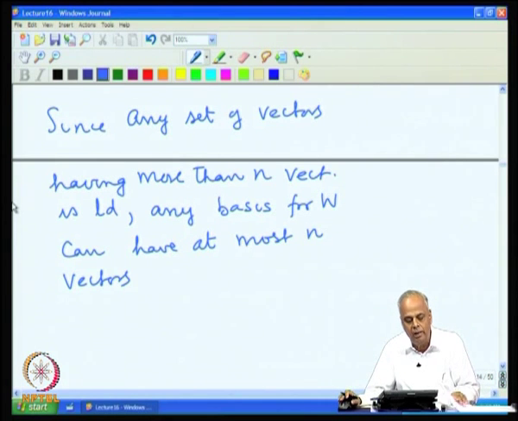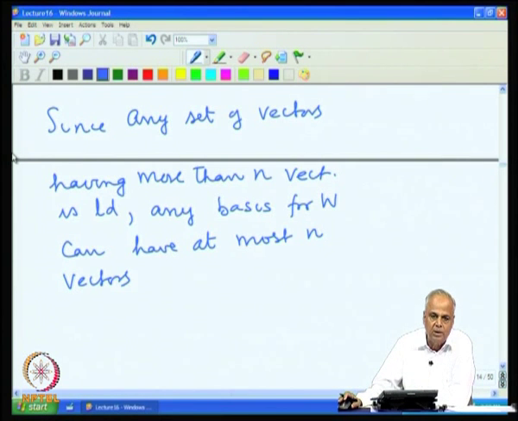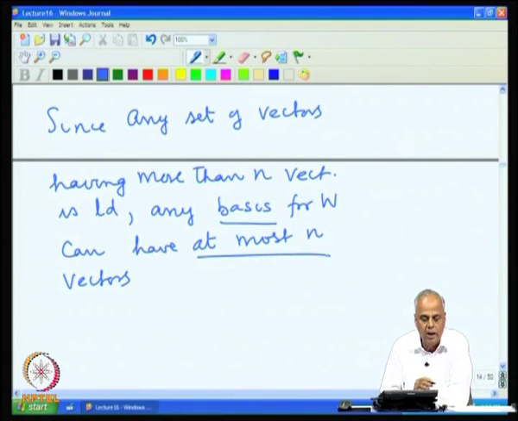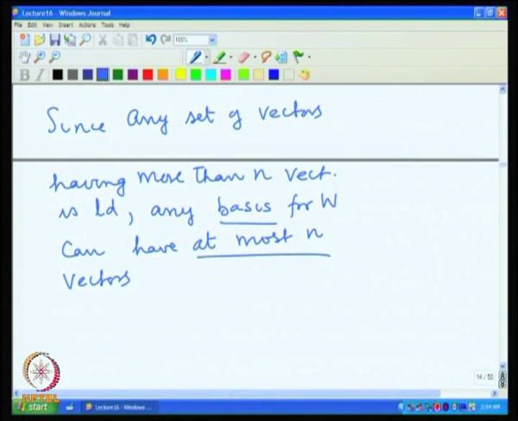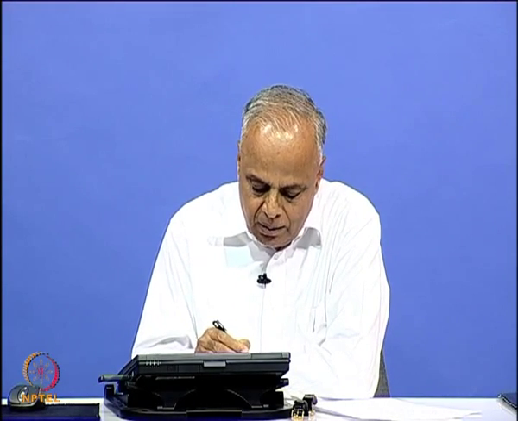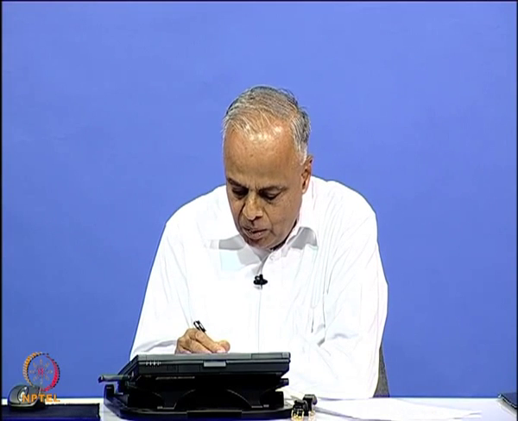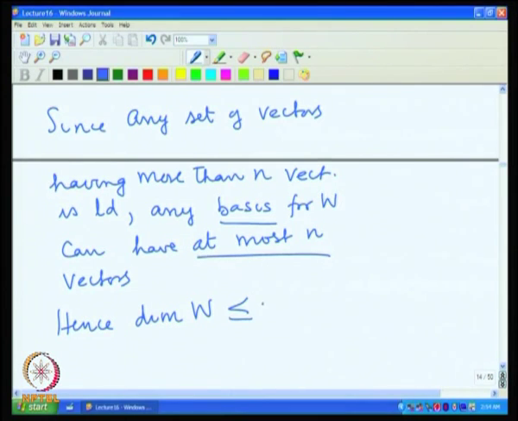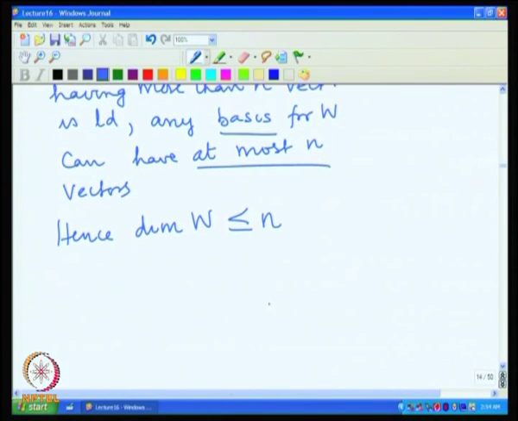If you go beyond n vectors, it will become linearly dependent, and therefore we cannot have more than n vectors and still be linearly independent. That means a basis for W can have at most n vectors. That means the dimension of W can be at most n, because the dimension is the number of vectors in a basis, and hence the dimension of W has to be less than or equal to n.